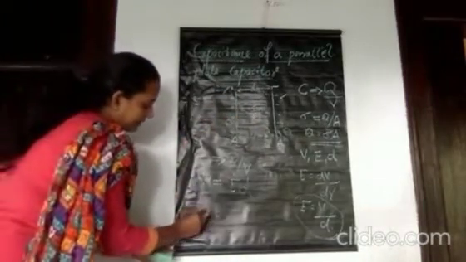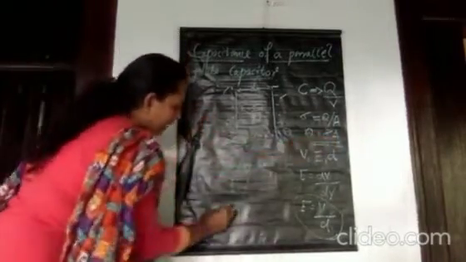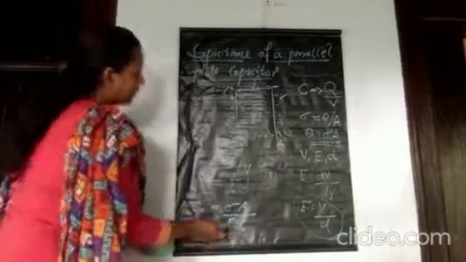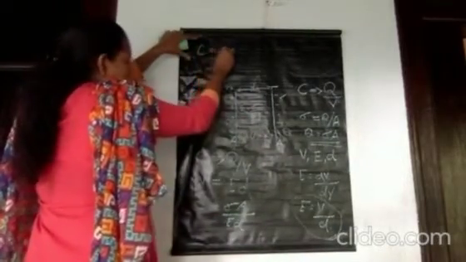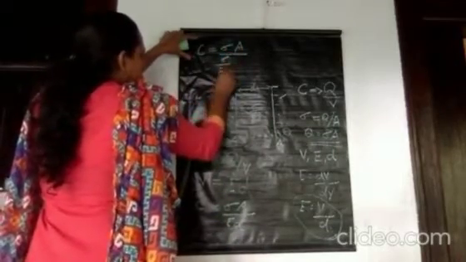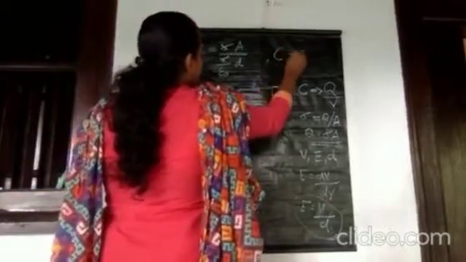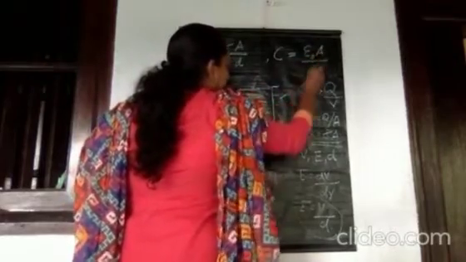Therefore, you can write the expression for the capacitance as C. C is equal to Q. Q is what? Q is sigma into A. Therefore, it is sigma into A divided by E into D. But what is E? C is equal to sigma into A divided by E into D, and E is sigma by epsilon 0. This sigma and sigma will get cancelled. Therefore, the expression for capacitance is C equal to epsilon 0 A by D.